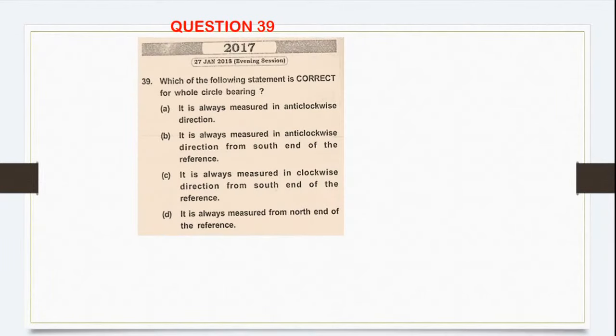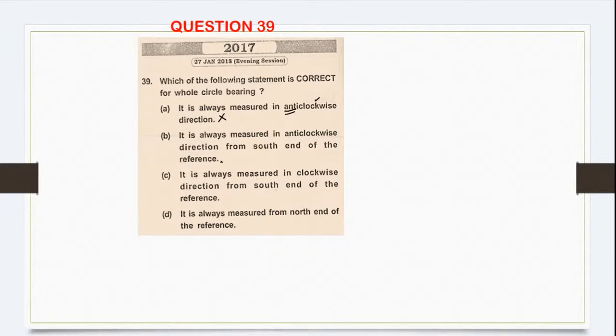Okay. Chalo, next question. Which of the following is correct for whole circle bearing? It is always measured in clockwise direction. Is it? No, it's not measured in clockwise direction. Sorry, anti-clockwise direction. It is always measured in anti-clockwise direction from the south end of the reference.